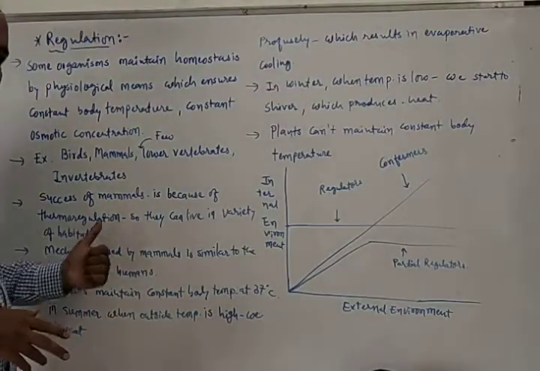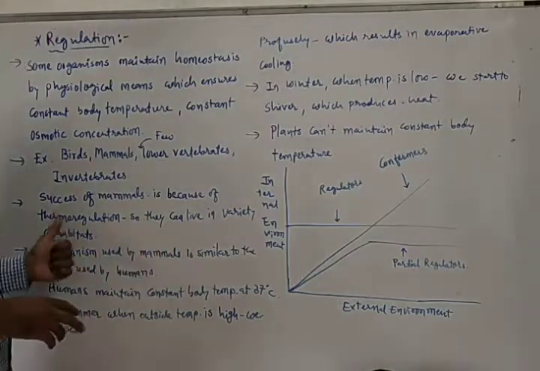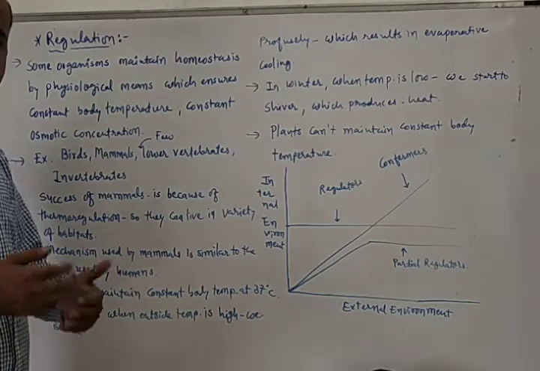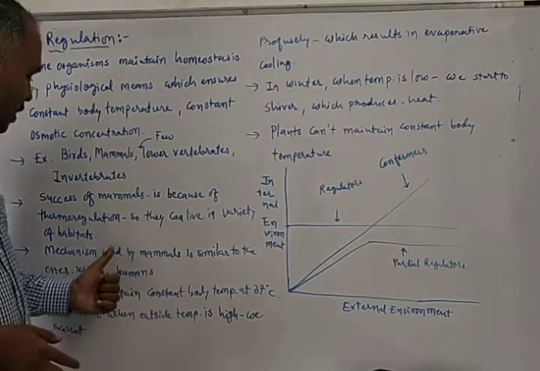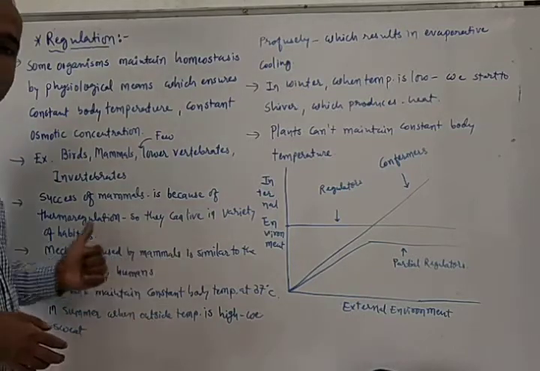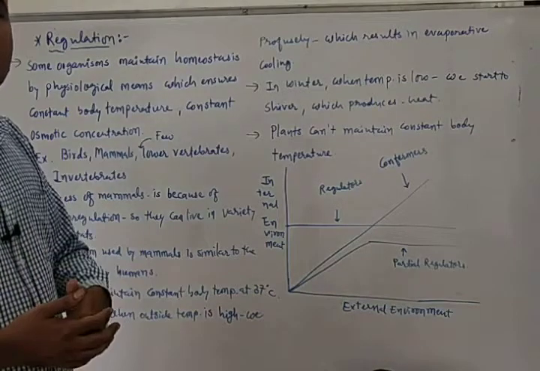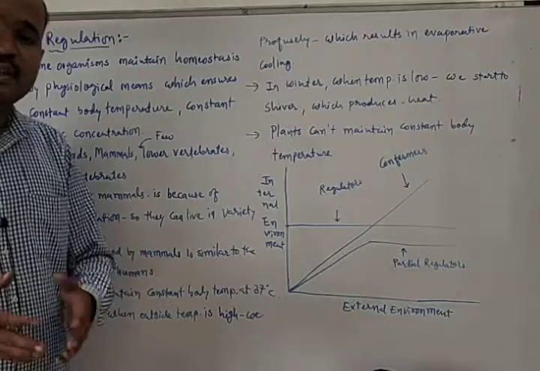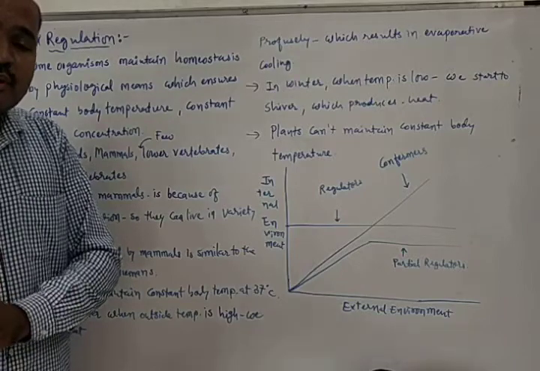Evolutionary biologists believe that the success of the mammal on the earth is because of their ability of thermoregulation, due to which they can live in a variety of habitats, like in Antarctica as well as in the desert of Sahara. Mammals can live everywhere. Why? Because they are able to do thermoregulation.